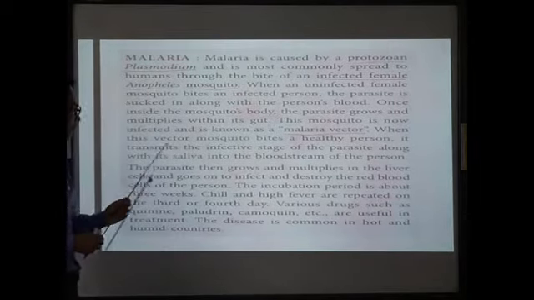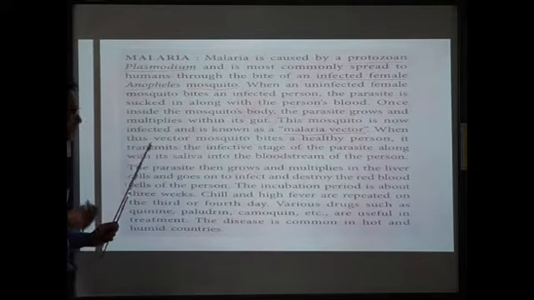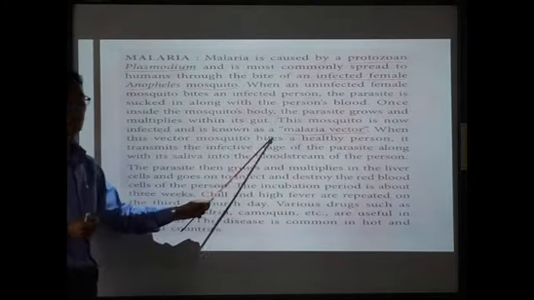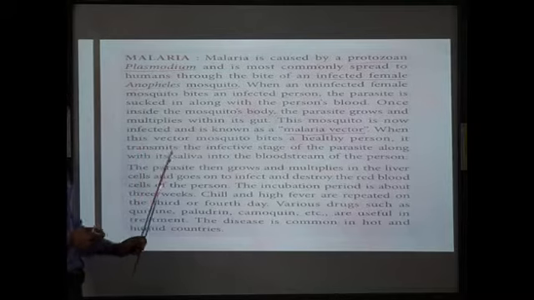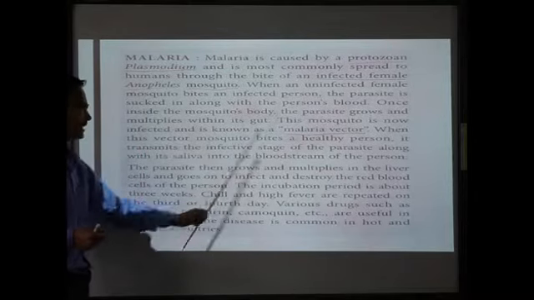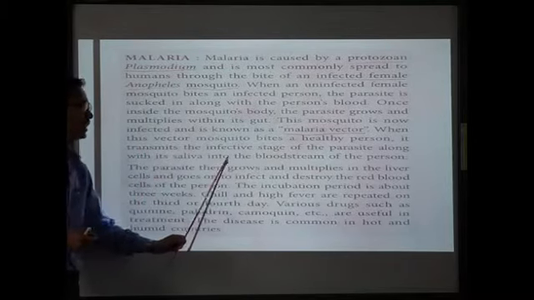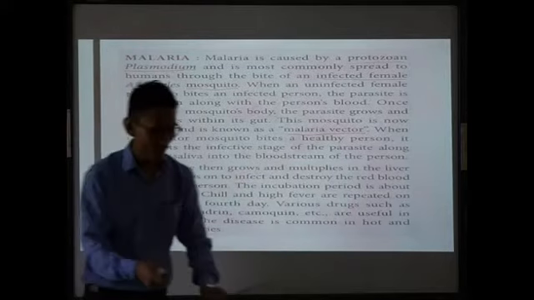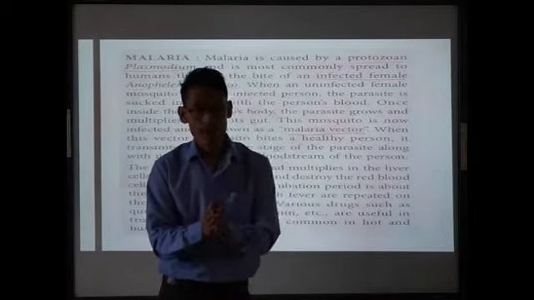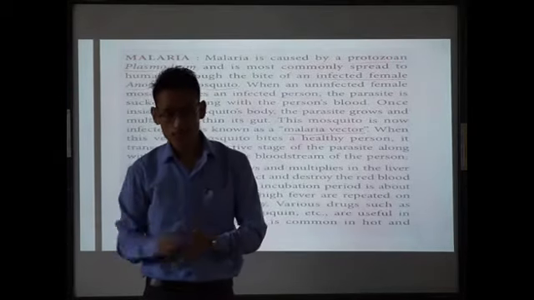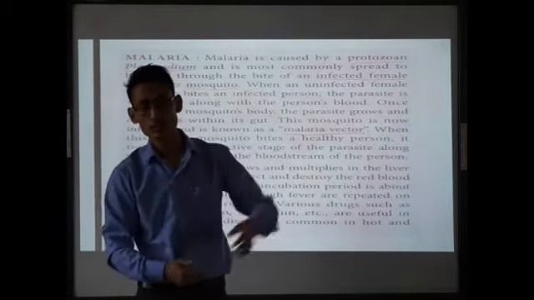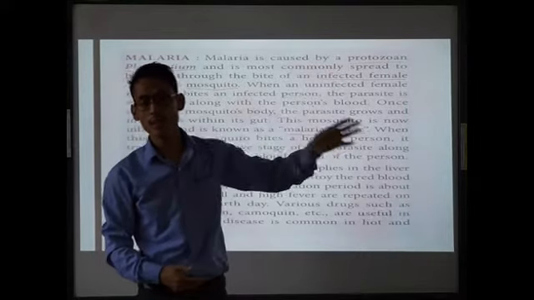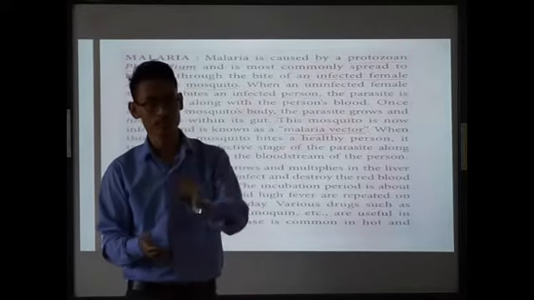Clear? Now, when this vector mosquito bites a healthy person, it transmits the infective stage of the parasites along with the saliva into the bloodstream of the person. So what have we learned? We have learned that malaria is caused by a protozoa, Plasmodium, which is transmitted through the bite of an infected female Anopheles mosquito.